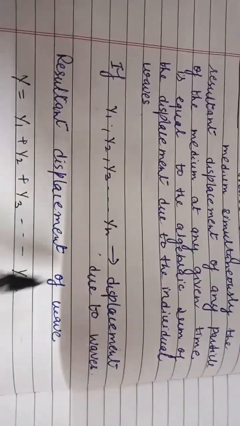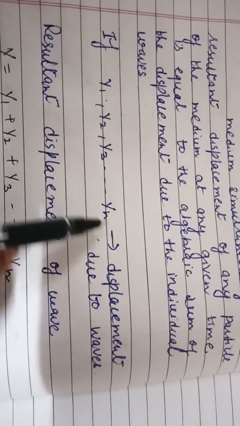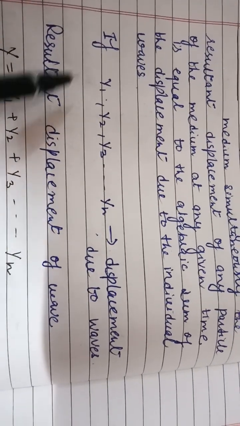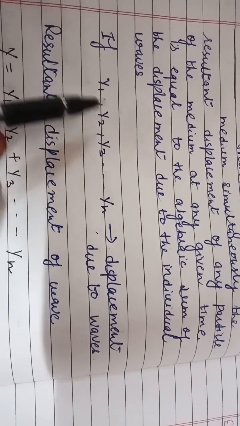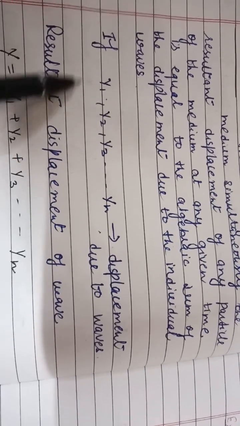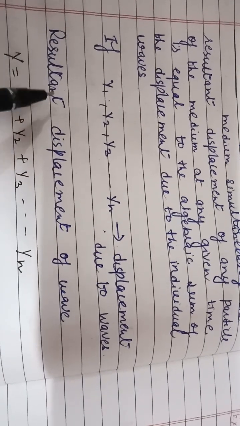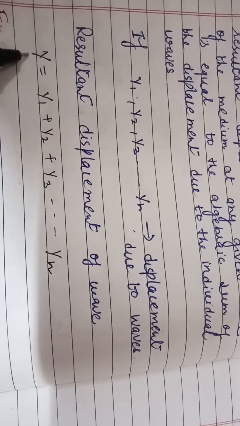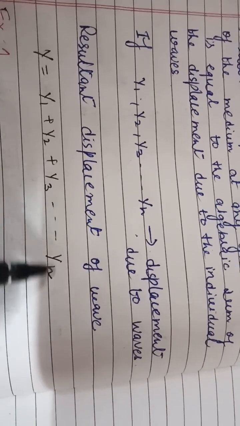Means if y1, y2, y3 and yn, we have a n number of waves. They are traveling in the same medium. So these are the displacement of the waves. When they will superimpose on each other, meaning of the superimposition means when these waves overlap on each other at any point in the medium at any given time. So at that particular point you will find a new wave which is called the resultant wave. So what is the resultant displacement of the resultant wave at that particular point? You will be getting it by taking y is equal to y1 plus y2 plus y3 up to yn.